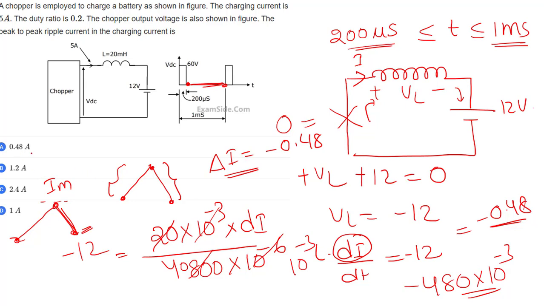In the first case I got 0.48, and this is the same distance, just I min minus I max. In both cases I got 0.48 in magnitude, so my answer is correct.